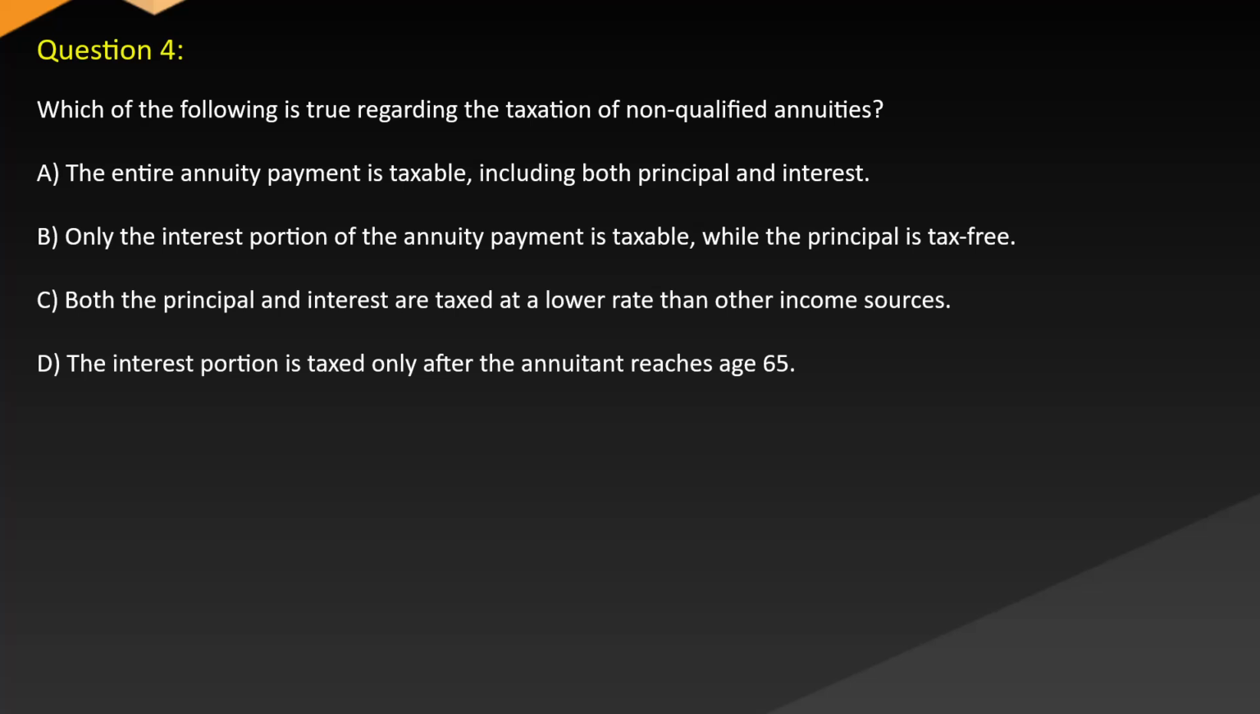Question 4. Which of the following is true regarding the taxation of non-qualified annuities? A. The entire annuity payment is taxable, including both principal and interest. B. Only the interest portion of the annuity payment is taxable, while the principal is tax-free. C. Both the principal and interest are taxed at a lower rate than other income sources. D. The interest portion is taxed only after the annuitant reaches age 65.